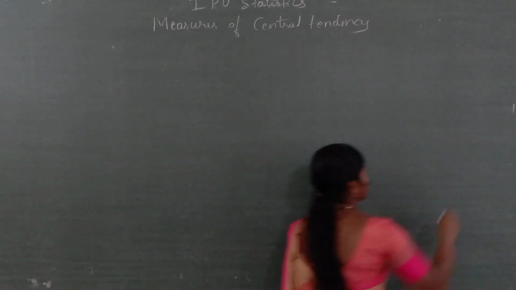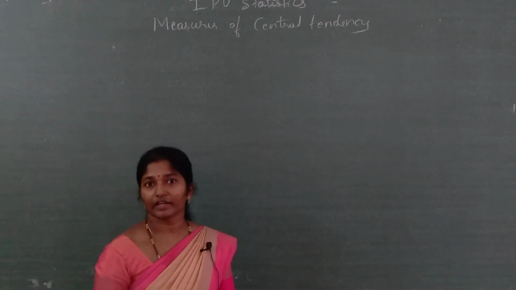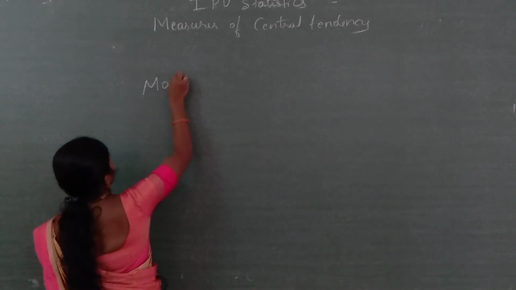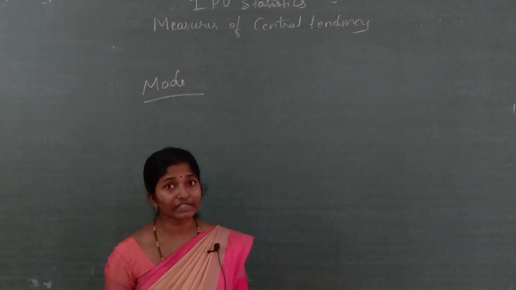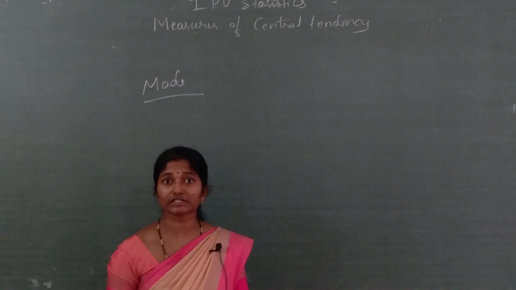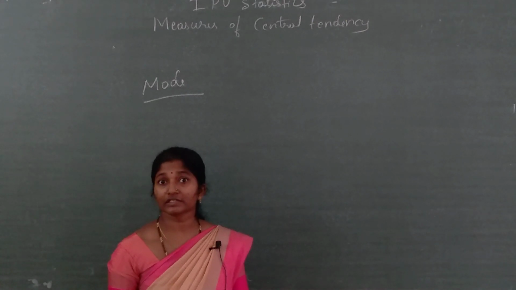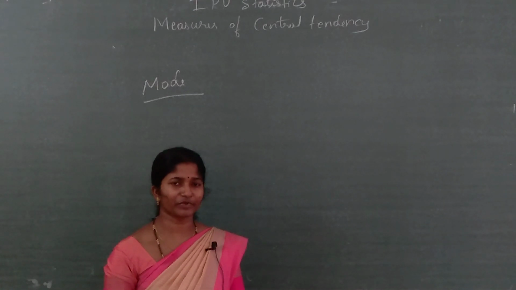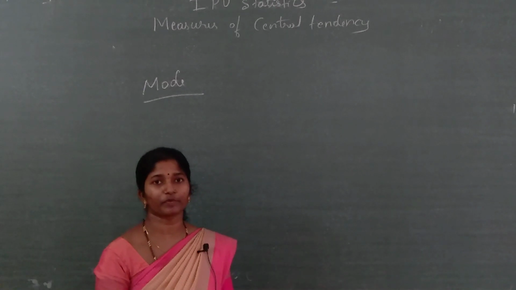Next, here we have completed the median. Which average is next? The third one is the mode. Now we will learn about the mode. What is mode? Mode is the highest frequency. Which one is the highest frequency? That is the mode. Where are we using this mode? In a shoe shop, sizes, average collar sizes, maybe 35 centimeters. Next, shoe shop, the size of the shoes, that may be 7 inches.